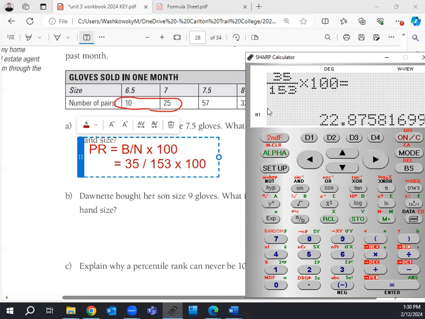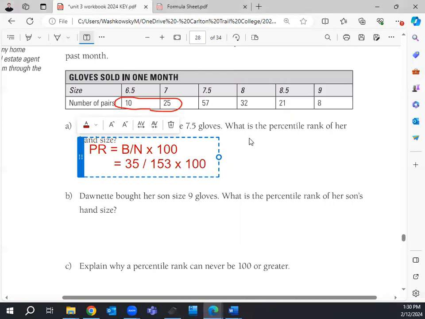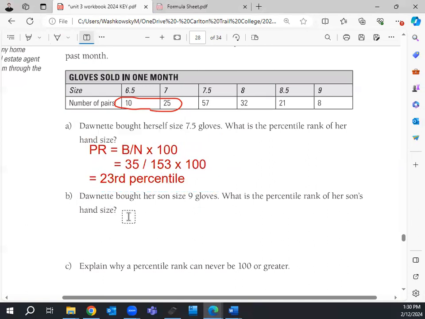So I'm going to get 23. So 23rd percentile. Number B is done the same way. Now, this one here, you can never have a percentile be 100 or greater.